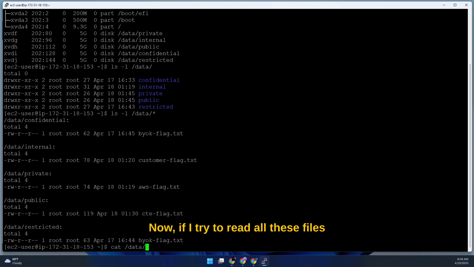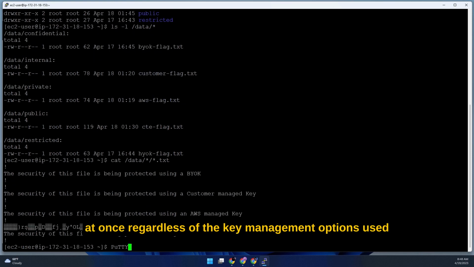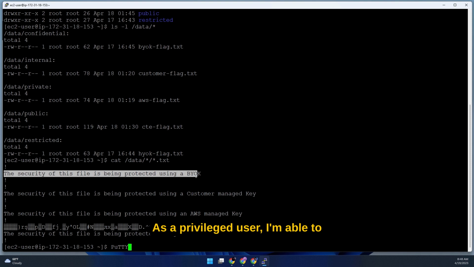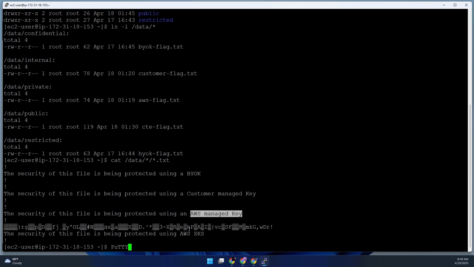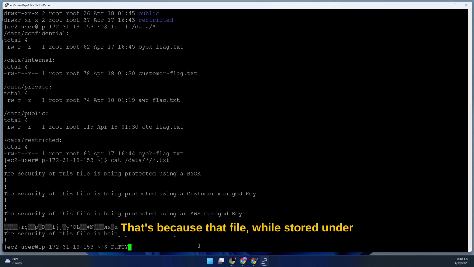Now, if I try to read all these files at once, regardless of the key management option used to encrypt each of the different volumes, as a privileged user, I'm able to read all the files except for one. That's because that file, while stored under an unencrypted volume, is protected using Thales CipherTrust transparent encryption.